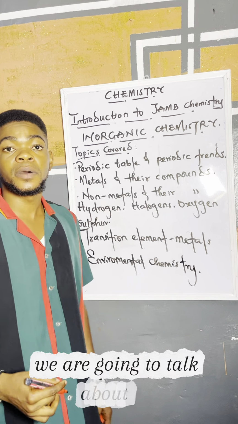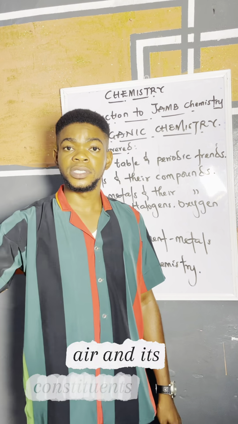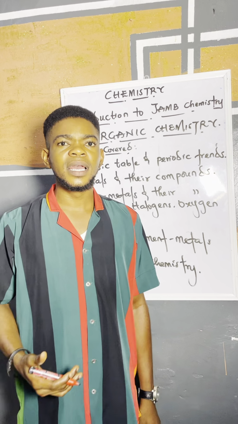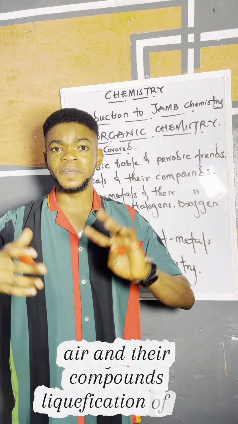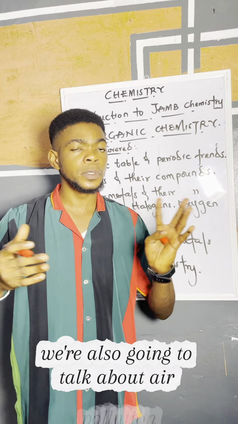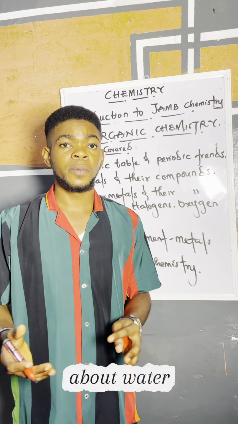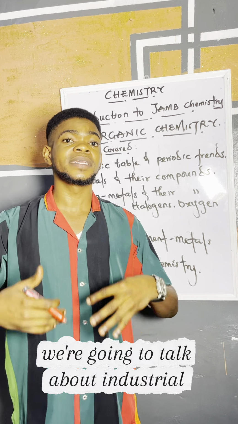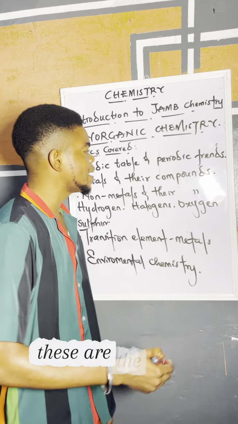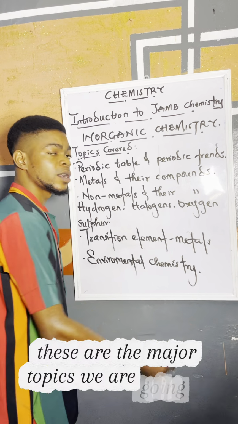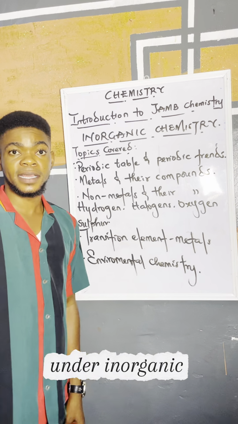Under environmental chemistry, we are going to talk about air and its constituents, air and its composition, liquefaction of air. We're also going to talk about air pollution, and water. We're going to talk about industrial chemistry also. So these are the major topics we are going to deal with under inorganic chemistry.